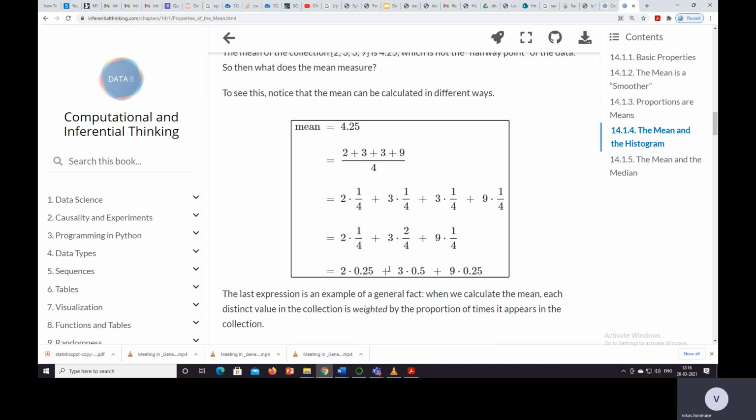So here 2 into 0.25, 3 into 0.5, 9 into 0.25.